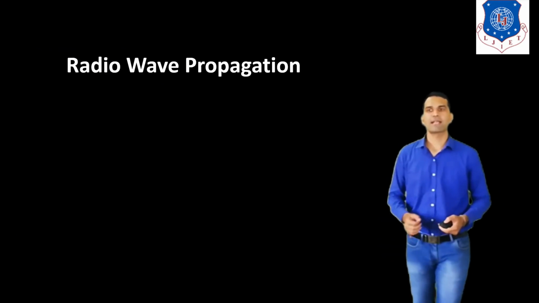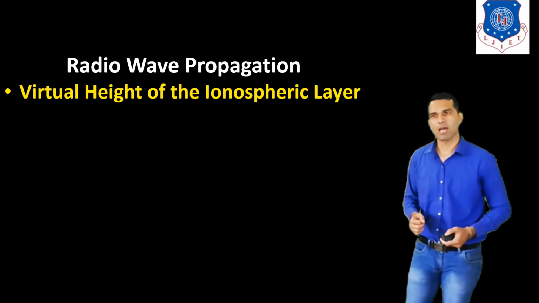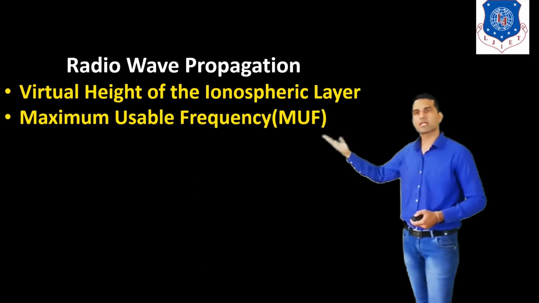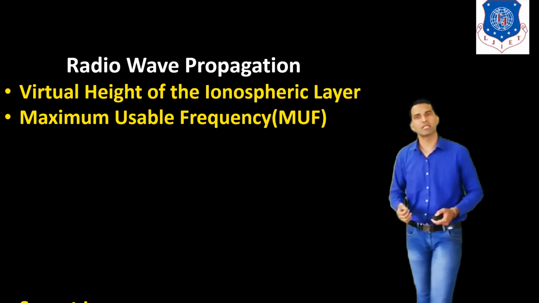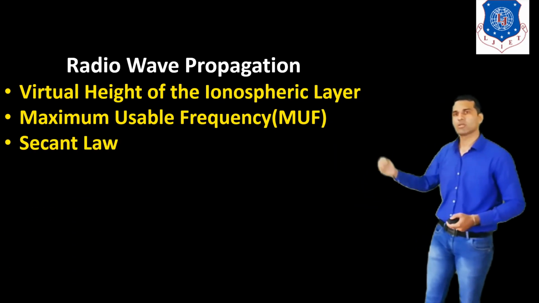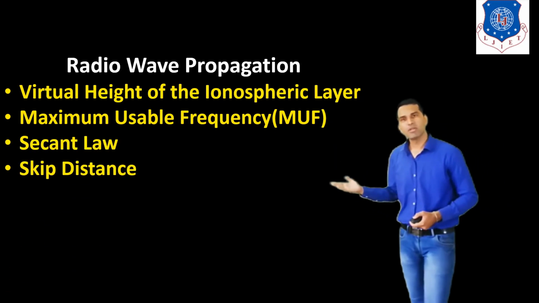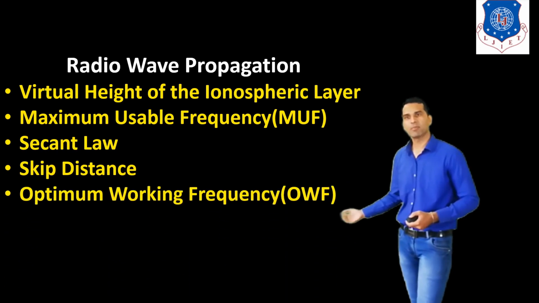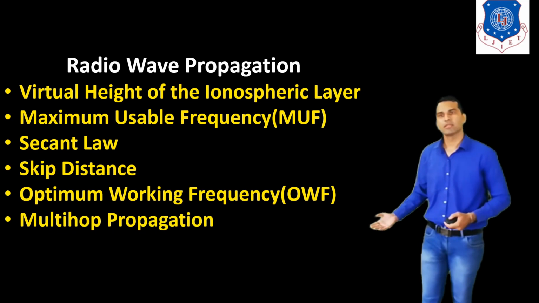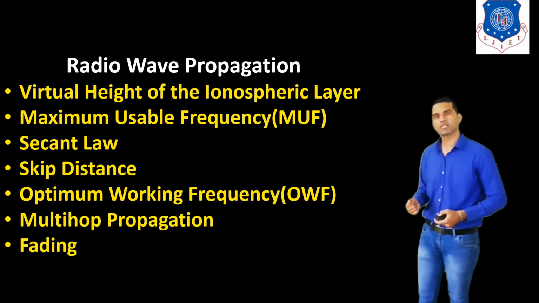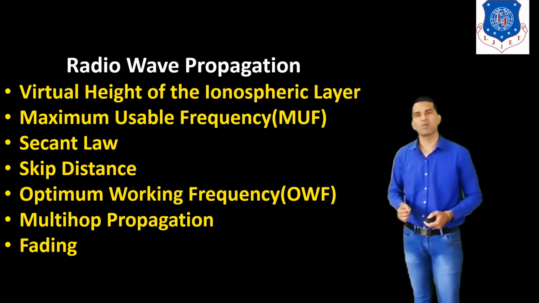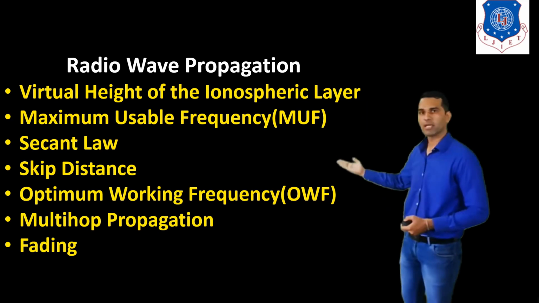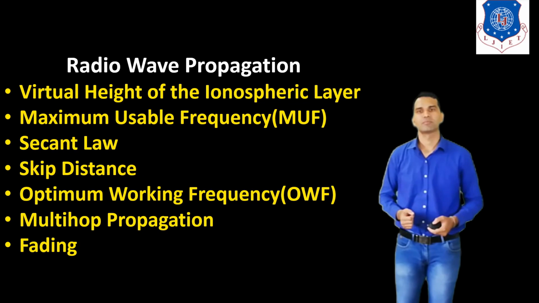So in this lecture, we have discussed the virtual height of the ionosphere layer. Then we discussed the maximum usable frequency, then the secant law, then the skip distance, then the optimum working frequency, then multi-hop propagation, and last we discussed fading. So we have studied these topics in this lecture.